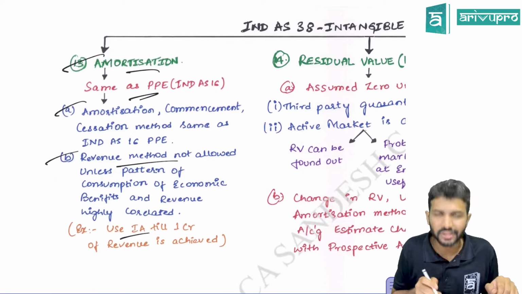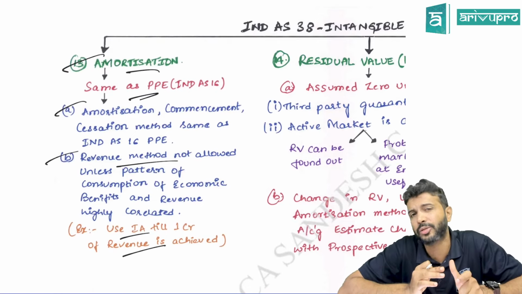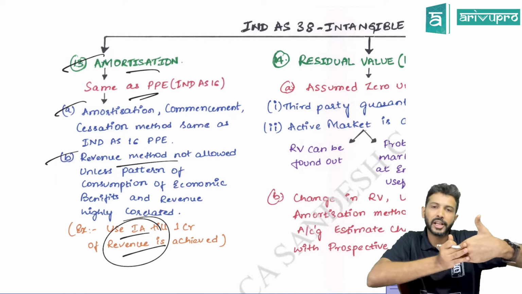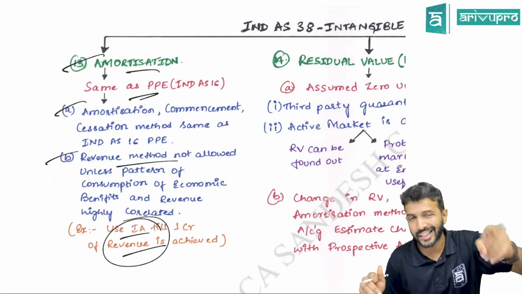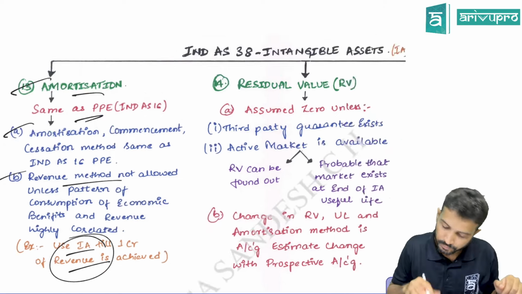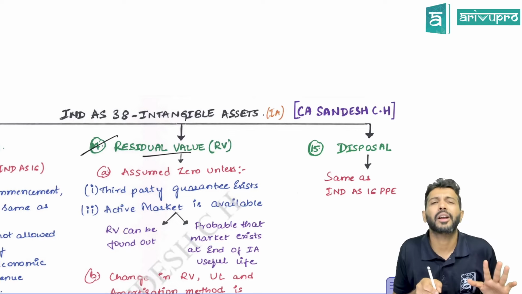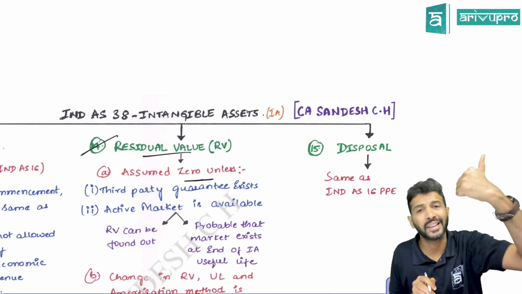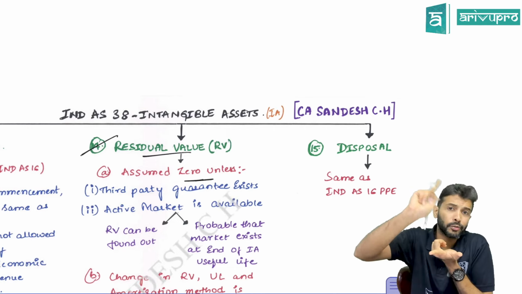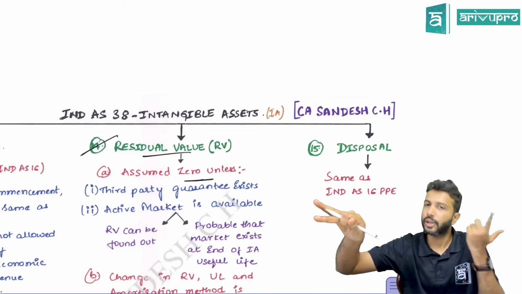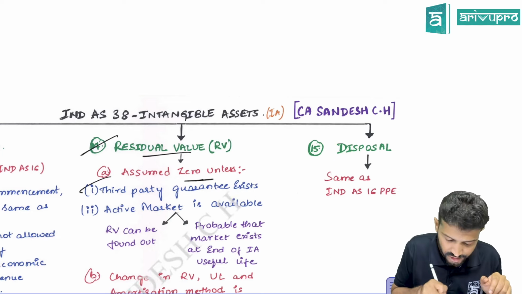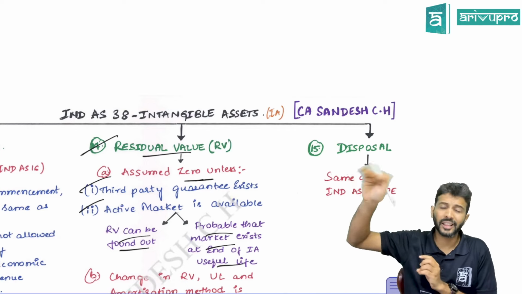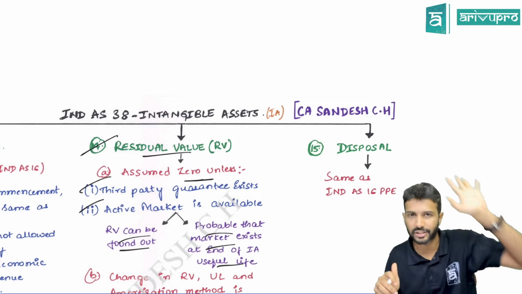But if an intangible asset closely correlates with the revenue, like I told you, you can use the intangible asset till you achieve 1 crore revenue, in that case the intangible asset and revenue are highly correlated. In that case, the revenue method of depreciation is acceptable. Then residual value. Normally, the residual value of an intangible asset, we assume it as 0, unless any third party guarantee exists, or there is an active market for the intangible asset, and you can find out the residual value from that active market. Third, that active market should still exist when the end of the intangible asset's useful life is reached.